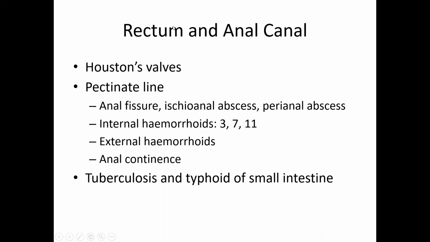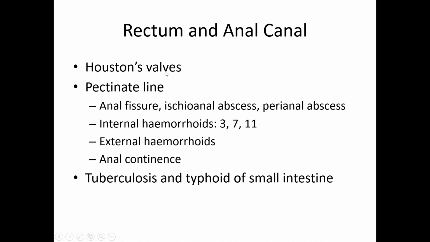Why is this discussed with rectum and anal canal? In anal canal and the rectum, the vessels lie vertically along the long axis of the rectum. The arteries are longitudinal, veins are longitudinal, the lymphatics are also longitudinal.